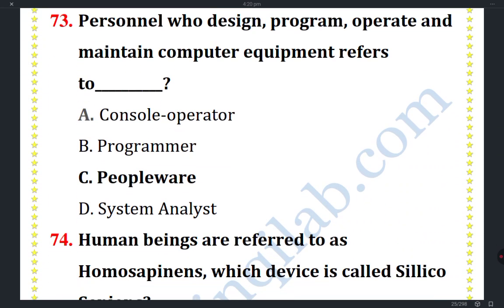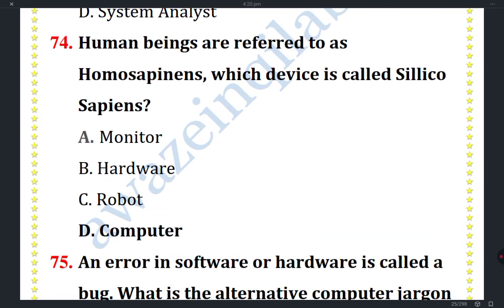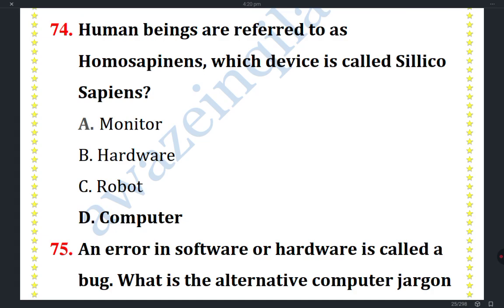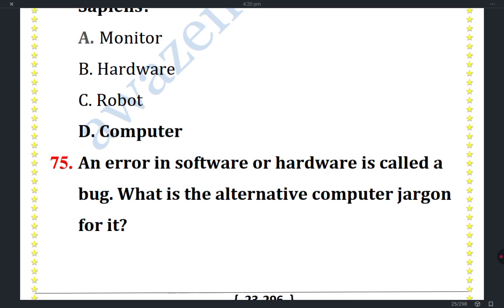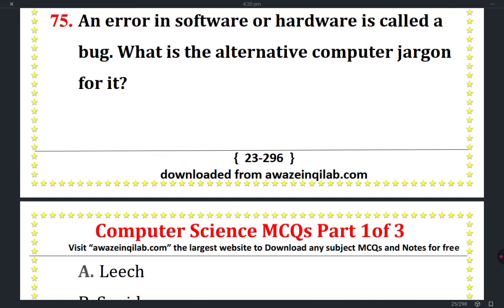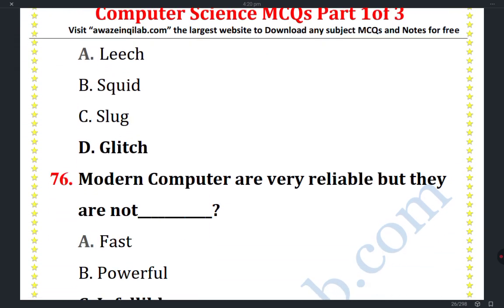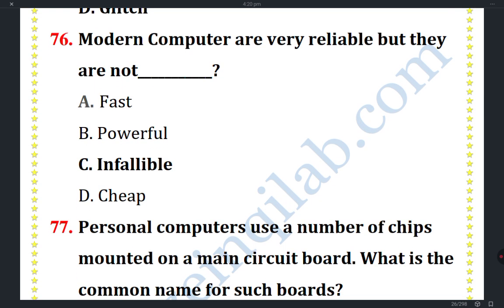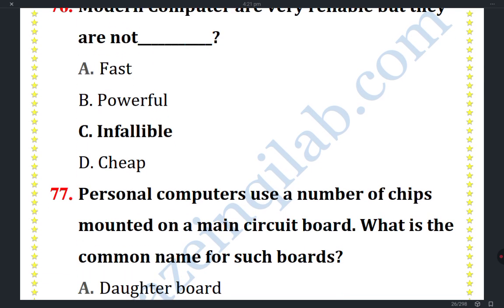Personnel who design, program, operate, and maintain computer equipment are referred to as peopleware. Human beings are referred to as Homo sapiens; the computer is called Silico sapiens. An error in software or hardware is called a bug. What is the alternative computer jargon for it? Glitch. Modern computers are very reliable, but they are not infallible.